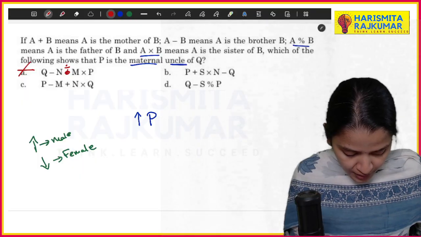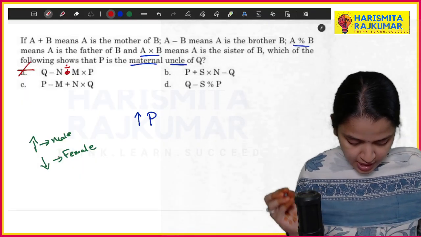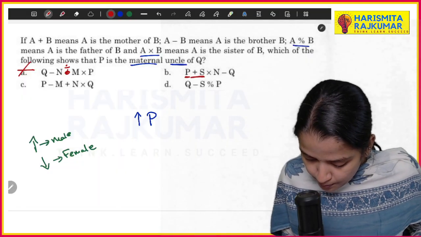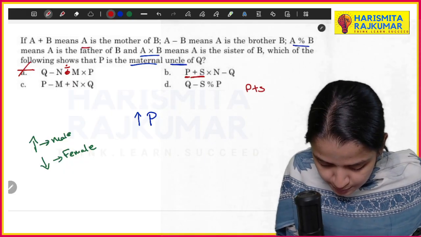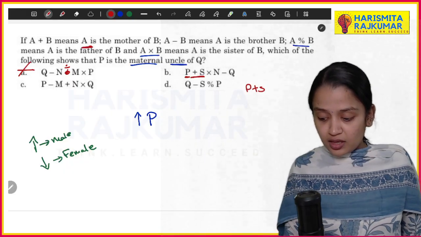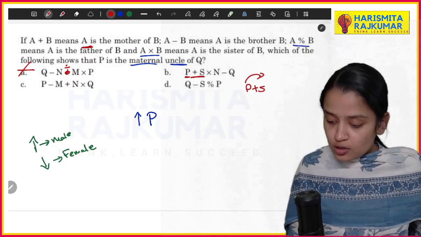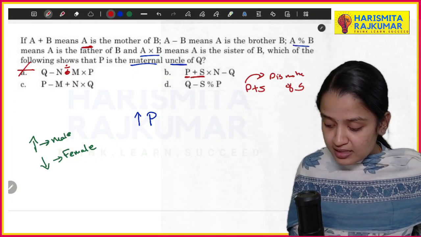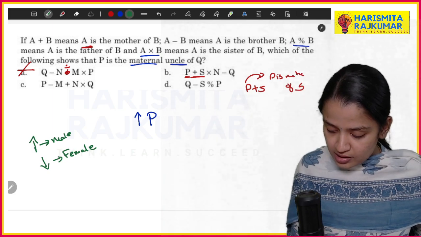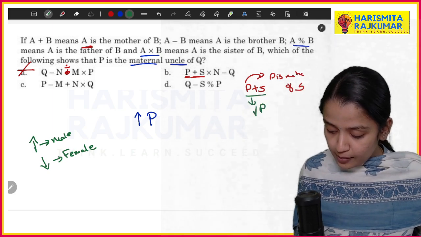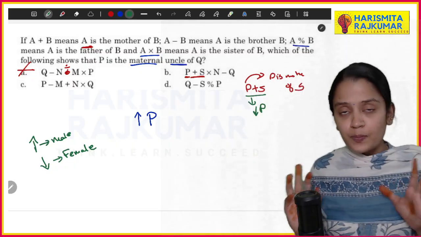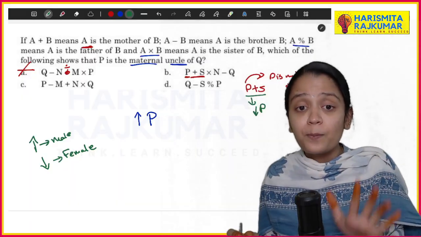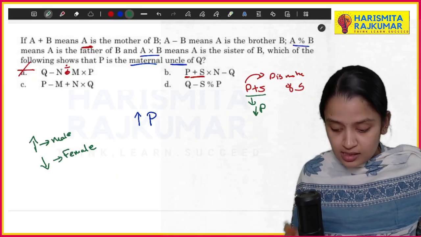Next one, P plus S means P is mother of S, right? So P is mother of S. So basically it is a different gender. So in this, P is female gender. But from the question itself we know P is a male gender. So this is wrong. Okay.